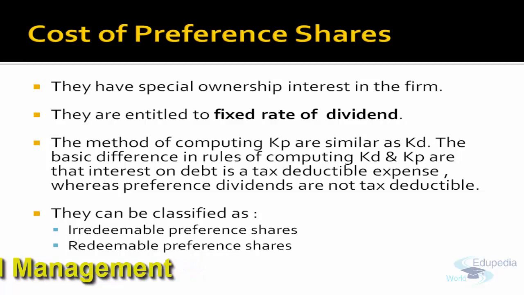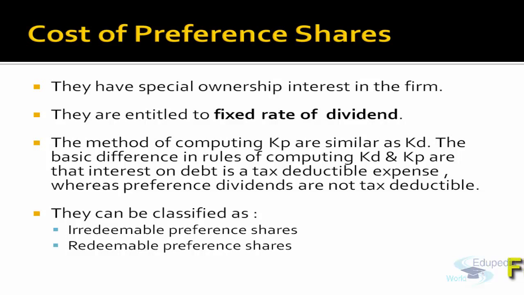Preference share, do you know what are preference shares? Yes, they have a special ownership interest in the firm. How does the company usually pay? They'll first pay the interest expense, correct? After interest, they will pay preference shareholders before paying the equity shareholders. That is their special ownership interest in the firm. But there's one more difference. Preference shareholders have a fixed rate of dividend. Unlike them, equity shareholders do not have any fixed rate. They're the residual owners of the company.